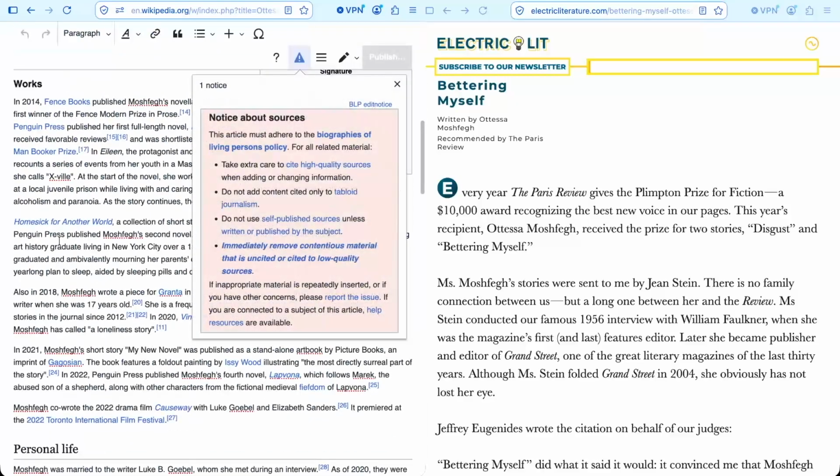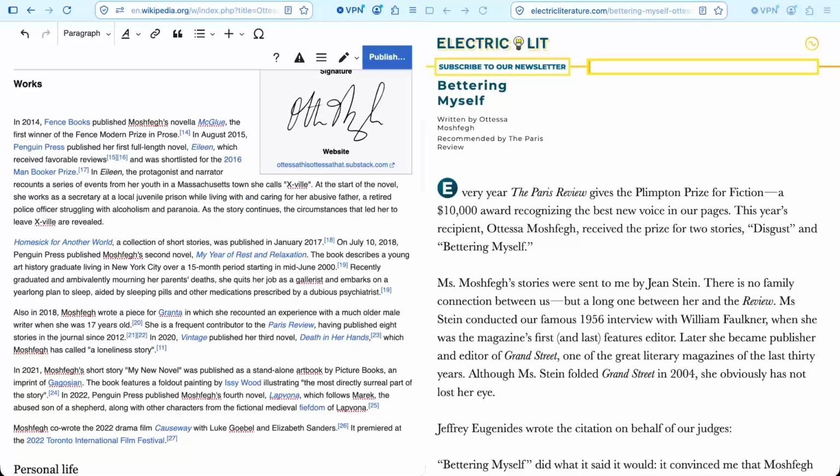So I'll click Edit, and immediately we get this big warning. Because this is an article about a living person, if I'm adding any new information to the article, it needs to cite a high-quality source for that information. And luckily, Electric Lit fits the guidelines. So I'm going to add a new paragraph.